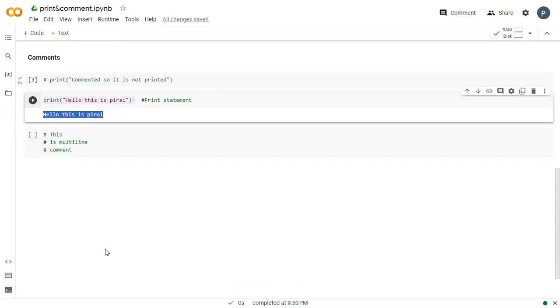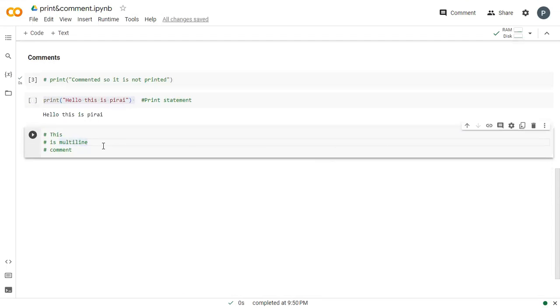Now, how can we do multi-line comments? For multi-line, there is a shortcut, Control plus slash. See here, we select these lines and press Control slash. If I want to remove the comment, I use Control slash again. This is for Google Colab, because in Google Colab there is no support for multi-line comment syntax.